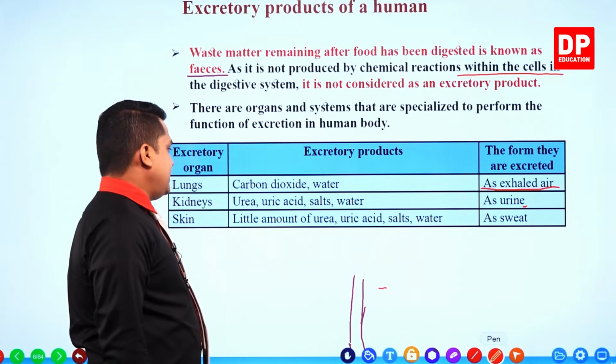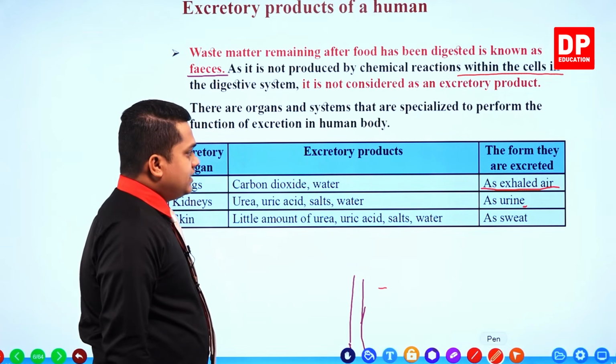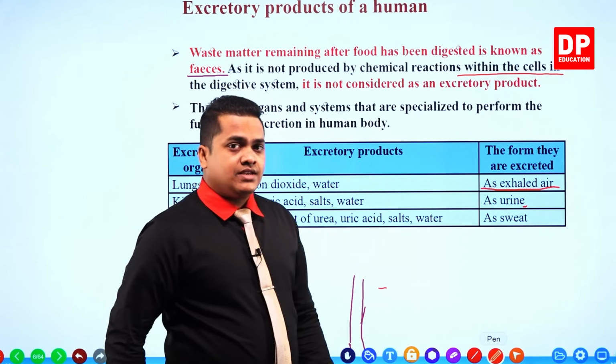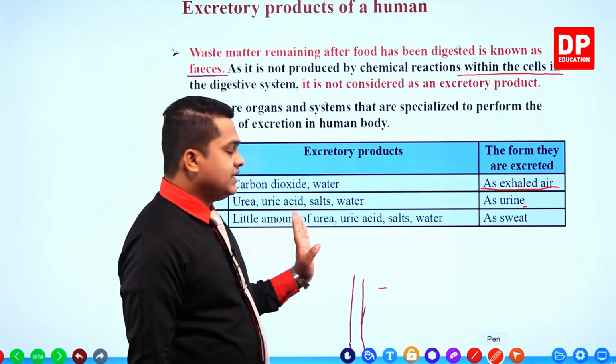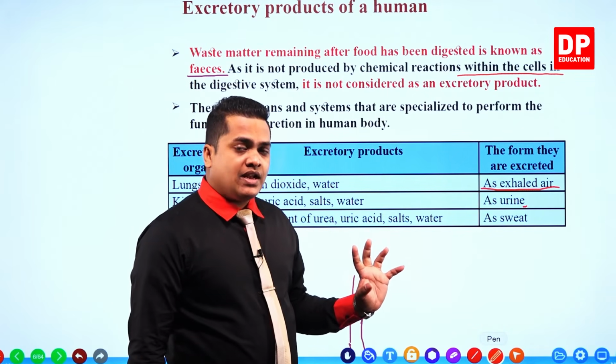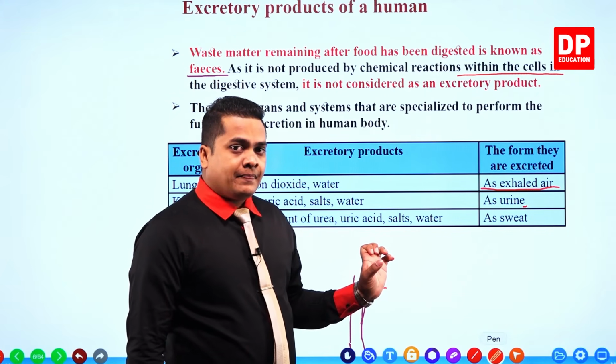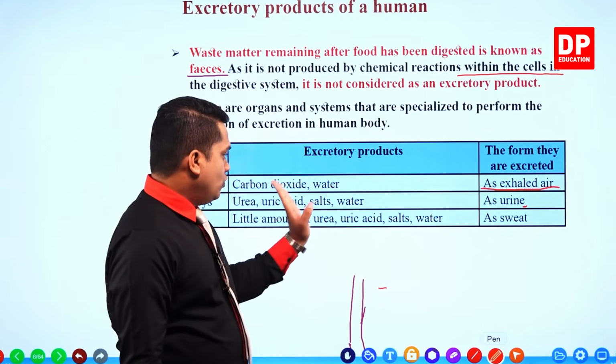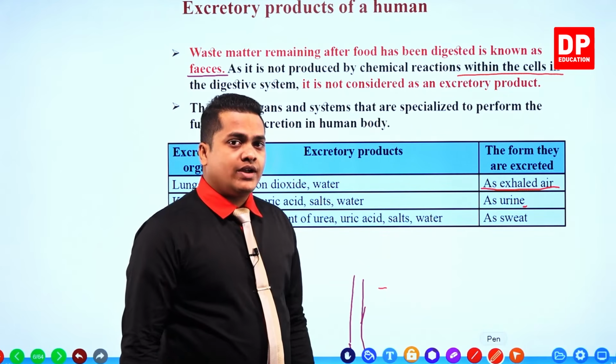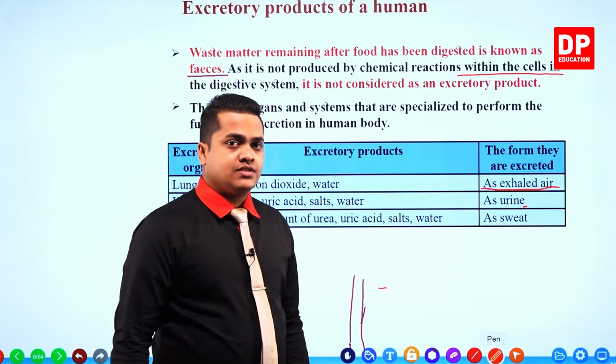Then the next one is kidneys. Nitrogenous waste like urea and uric acid is mainly expelled from the body by the kidneys, and water and salts are also added as excretory substances.